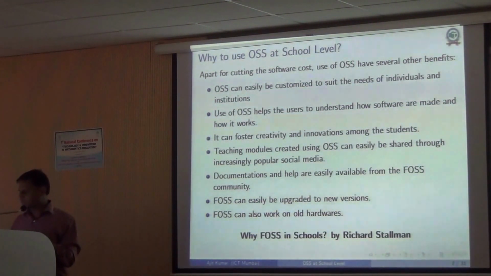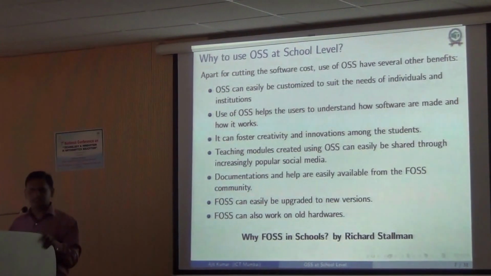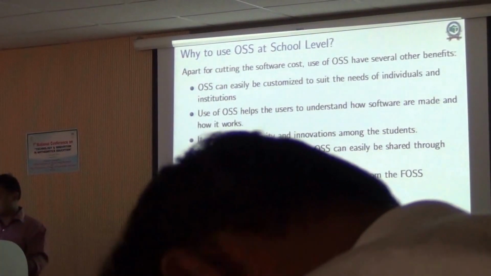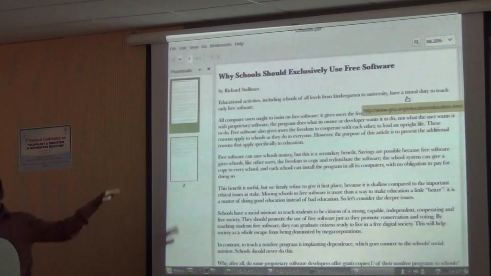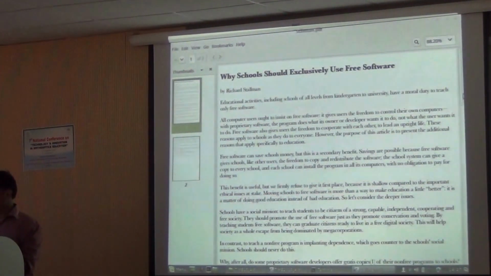Okay, of course, why should one use only free software? You can try and read an article by Richard Stallman. Here he gives, in fact, all these things. It's available on the website, so you can just go through it. Right?